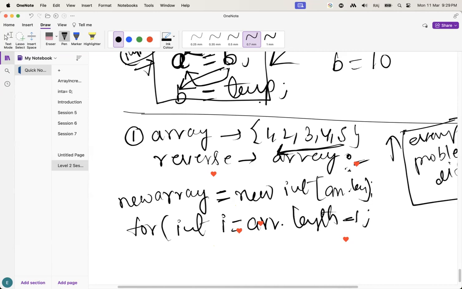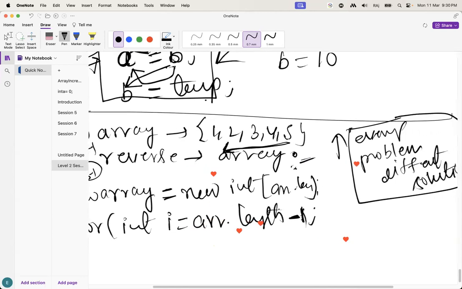Guys, have you understood why I have taken minus 1? Initially, I told you what the last element of the array is. Let's suppose there are three elements, 0, 1, 2. What will be the last index? 3 minus 1, because the array size is 3. That's why I have taken array length minus 1. Guys, understand this one?